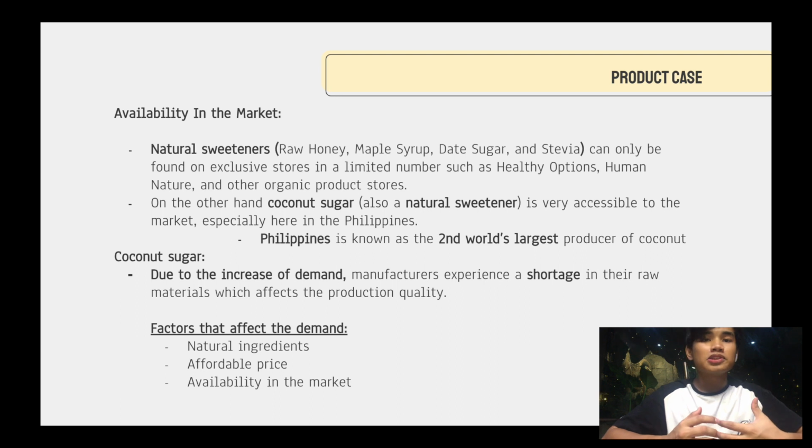However, these substitutes can only be found in exclusive stores in limited numbers and are more expensive than coconut sugar. Compared to them, coconut sugar is more accessible in the market. In fact, it is to our advantage that the Philippines is the second largest producer of coconut sugar in the world. Due to the increase of demand, manufacturers experience a shortage in raw materials, which affects production quality. The factors that affect the demand: first, it is a natural ingredient. Second, it is affordable, and third, the availability in the market.